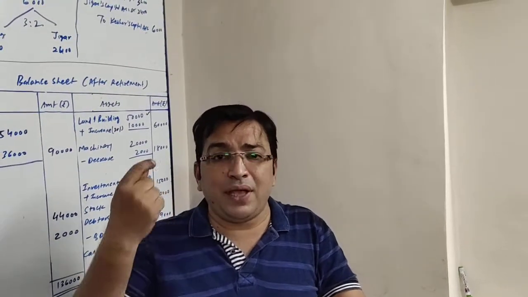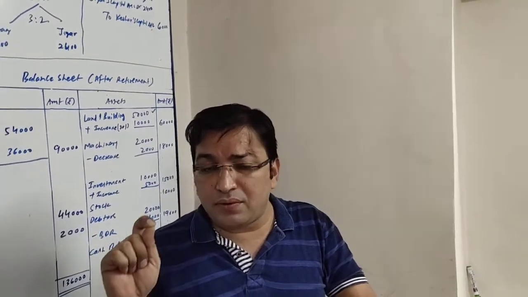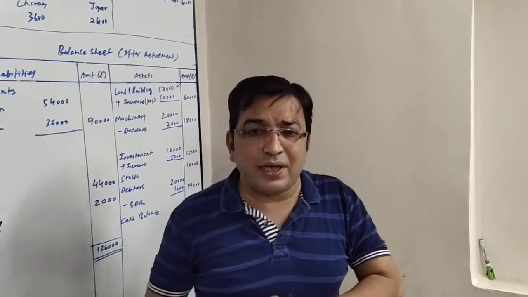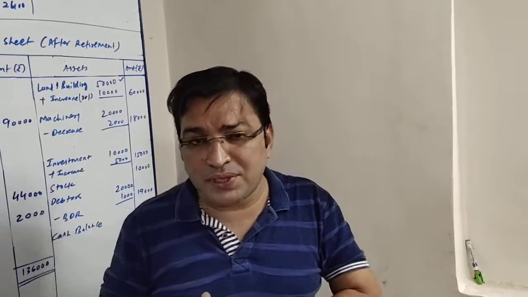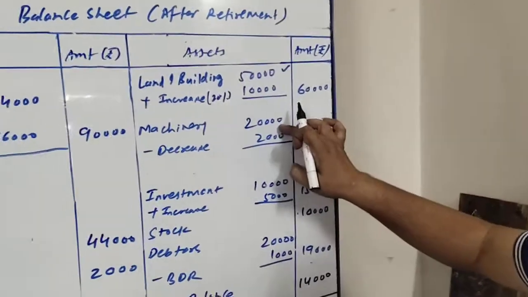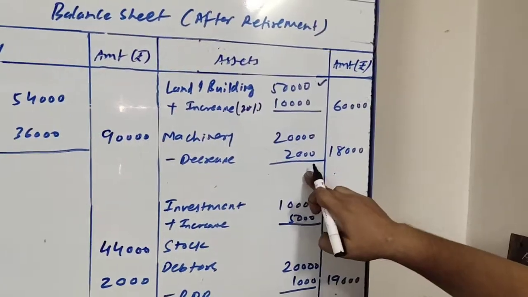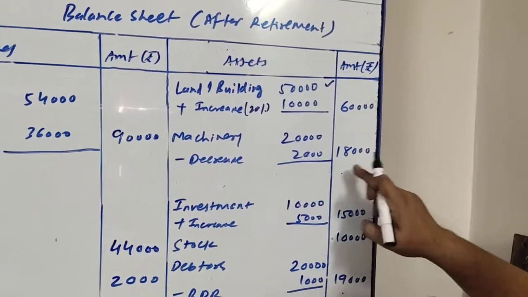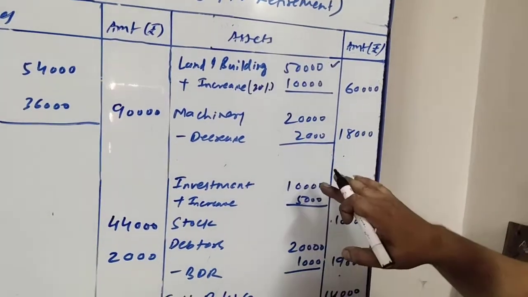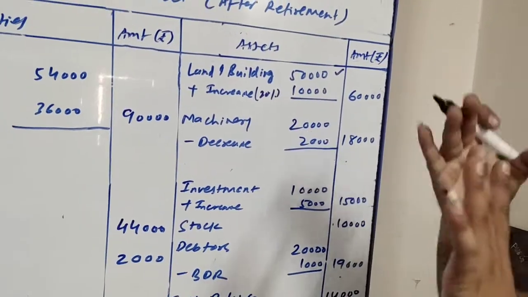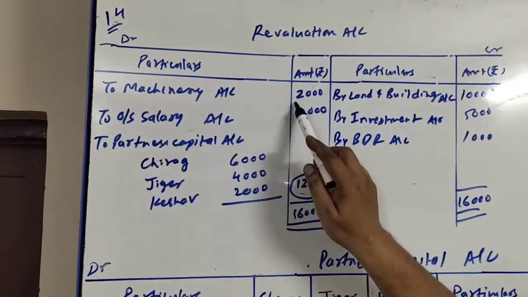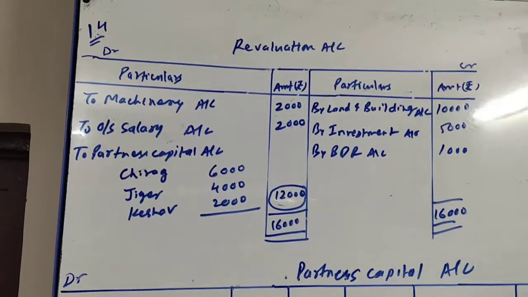That means we have to show machinery at the price of 18,000 in new books, a reduction of rupees 2,000. So here it is machinery 20,000 minus decrease 2,000, outer column 18,000. This 2,000 is a loss, and as it is a loss it will be debited to revaluation account. So debit side of revaluation account, to machinery 2,000.